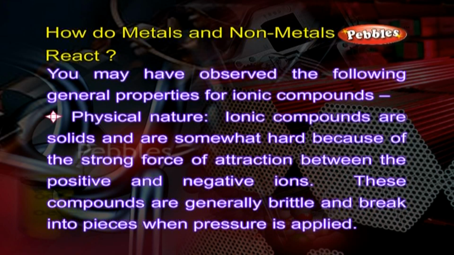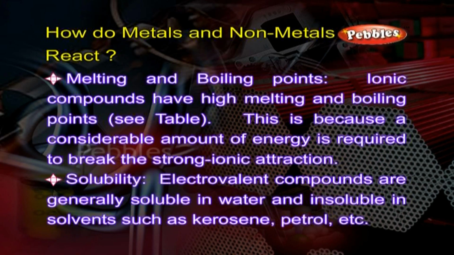1. Physical nature. Ionic compounds are solids and are somewhat hard because of the strong force of attraction between the positive and negative ions. These compounds are generally brittle and break into pieces when pressure is applied. 2. Melting and boiling points.